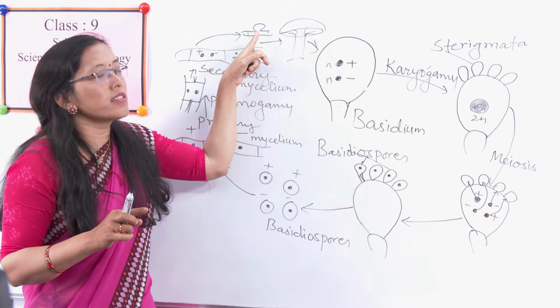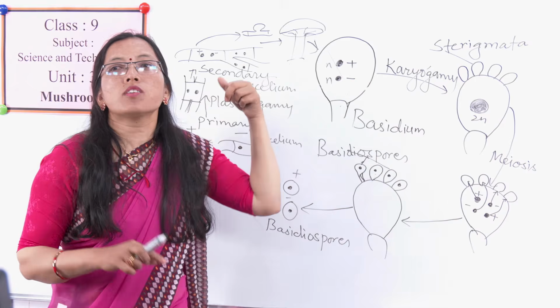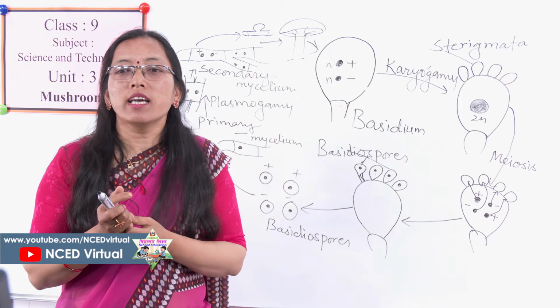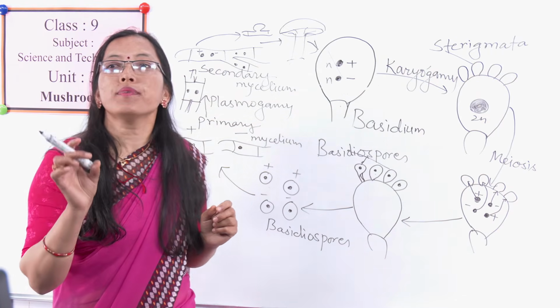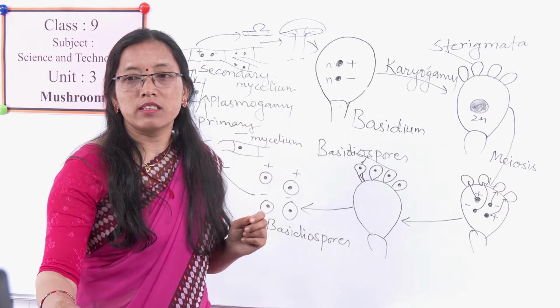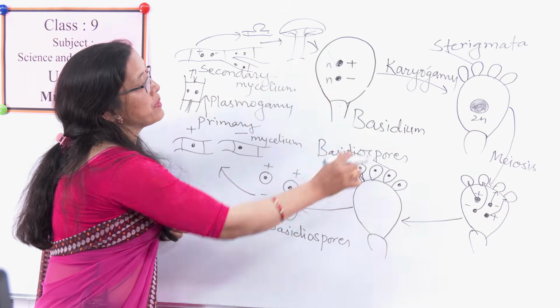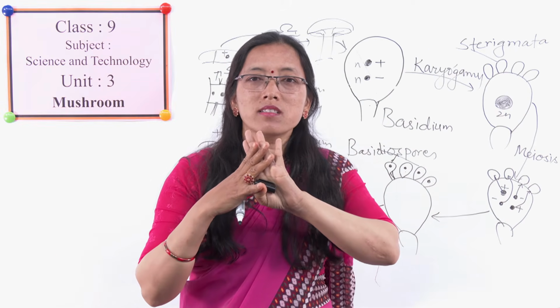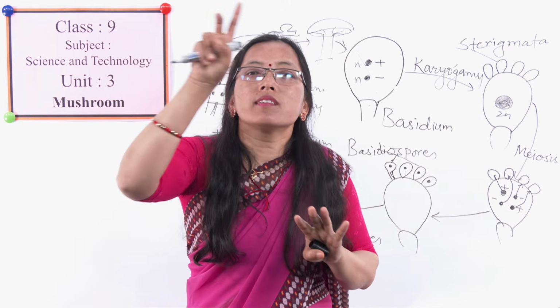The small stage is called the button stage, and that button stage will grow into a big mushroom. Okay, and in this way the life cycle of mushroom is completed. And see, this is the complete cycle. Simply, you can remember it in only 4 steps. That means in 4 steps you can remember the life cycle of mushroom.